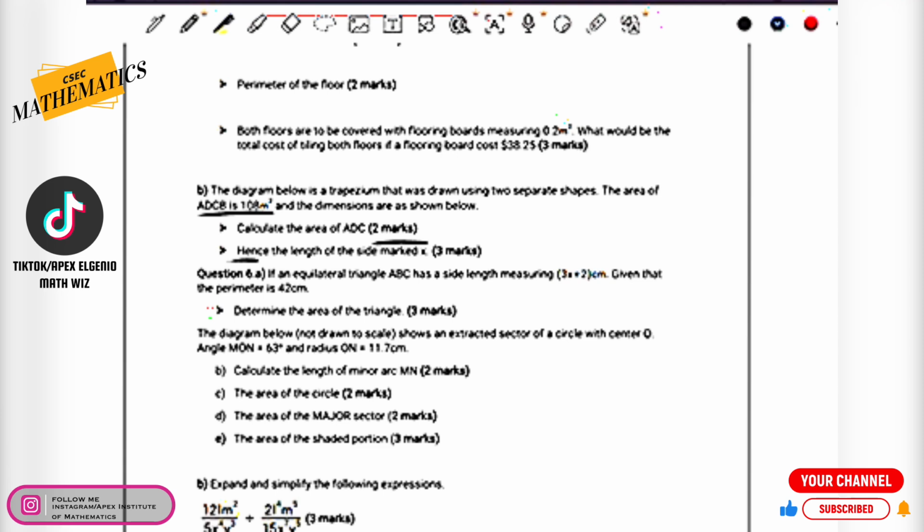6A says here that if an equilateral triangle ABC has side lengths measuring 3x plus 2, given that the perimeter is 42, we are to determine the area of the triangle. Wow, this is a nice question. Really nice question.